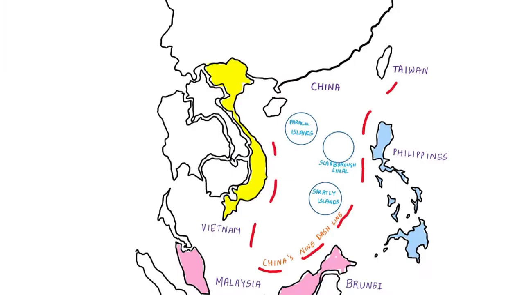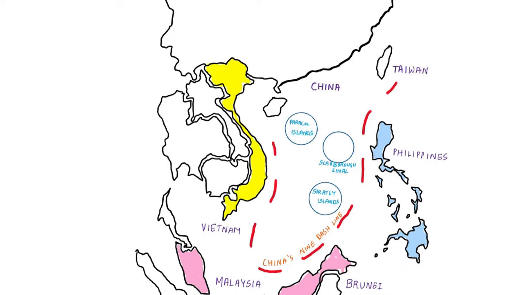If you look at this particular part over here, this is the South China Sea. It is actually an arm of Western Pacific Ocean. Somewhere over here is the Pacific Ocean. As this South China Sea lies to the west of Pacific Ocean, it is called the western arm of the Pacific Ocean.